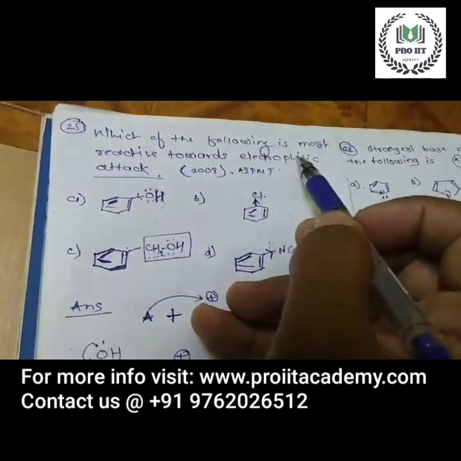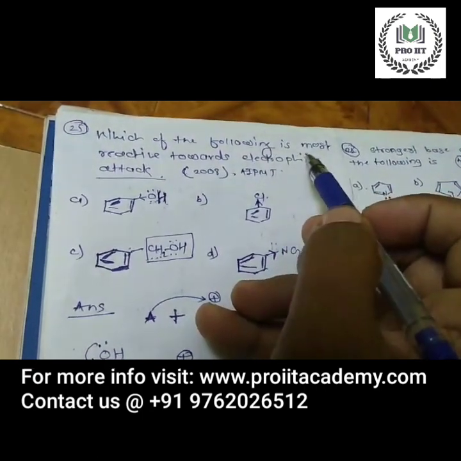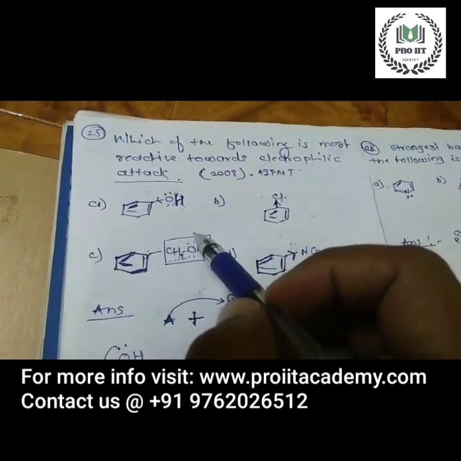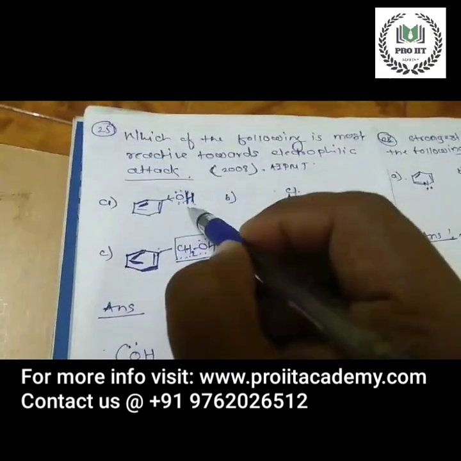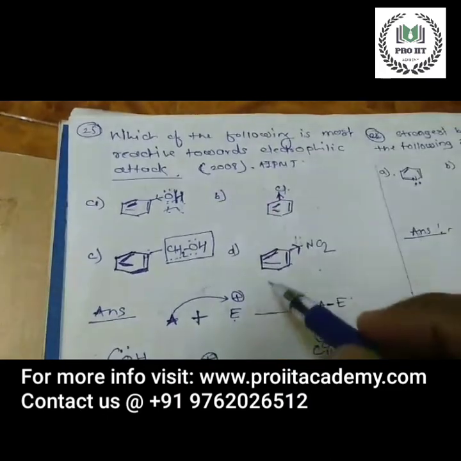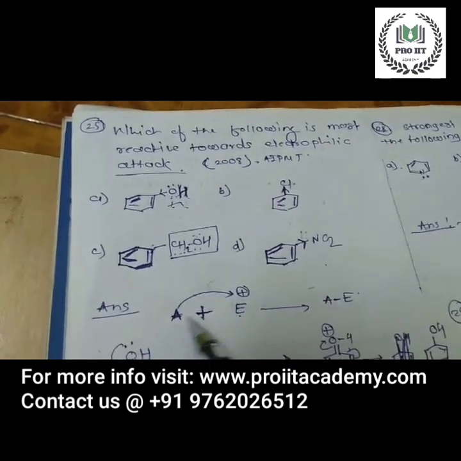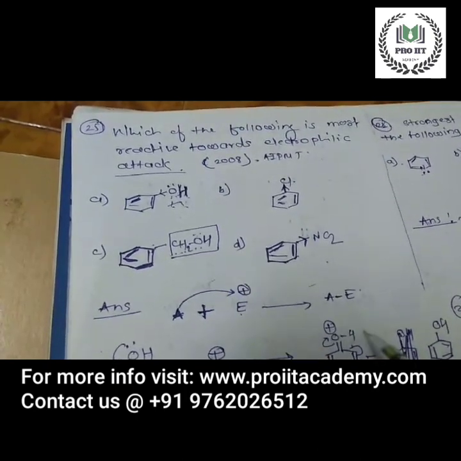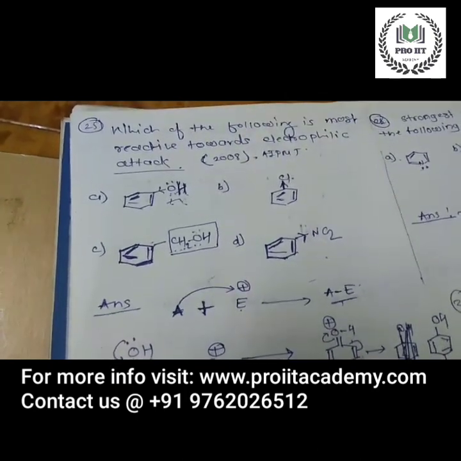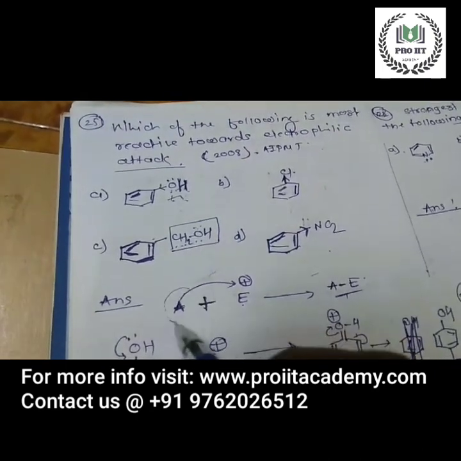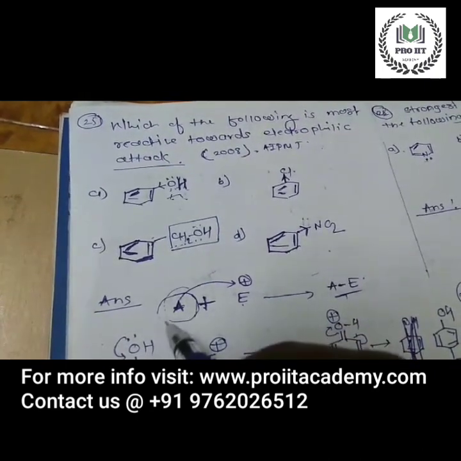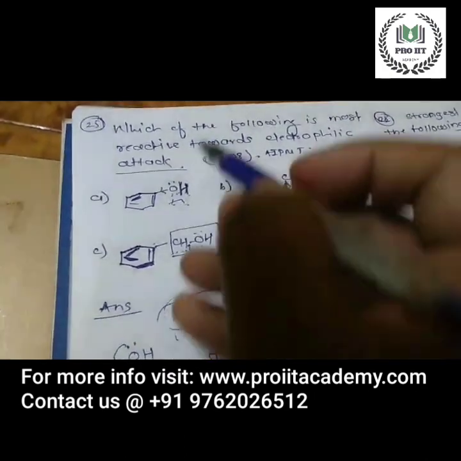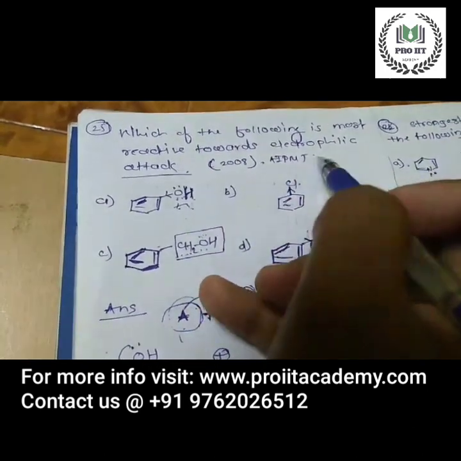Which of the following is the most reactive towards electrophilic attack? Which is susceptible to electrophilic attack? The compound which donates electrons, which has high electron density, will attack the electrophile, and the electrophile will attach to this moiety. So a compound with high electron density or an electron donating group is more susceptible and more reactive towards electrophilic attack.